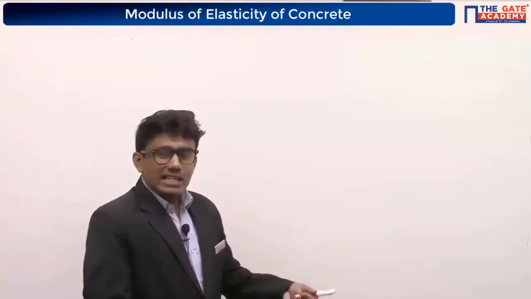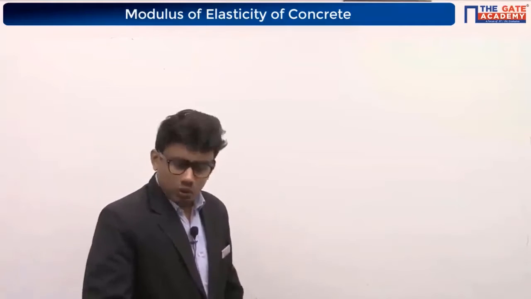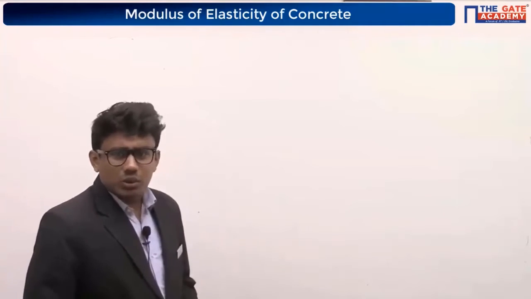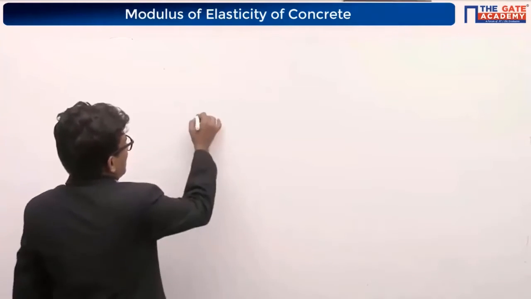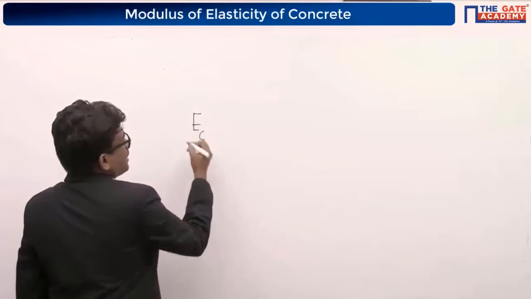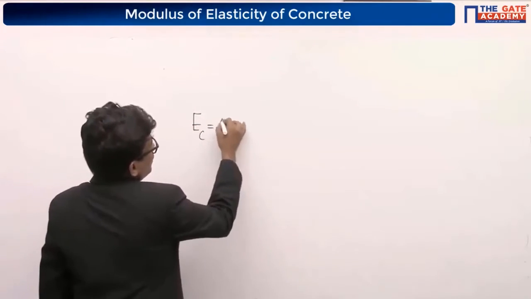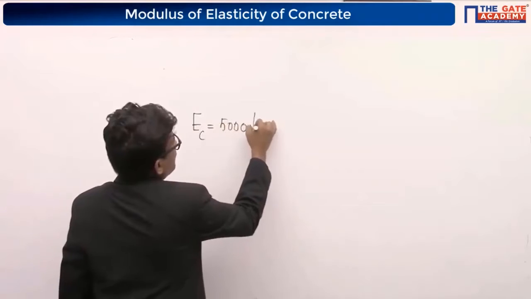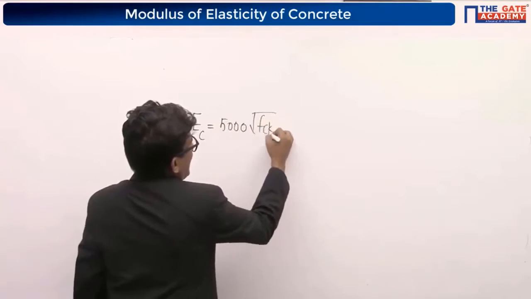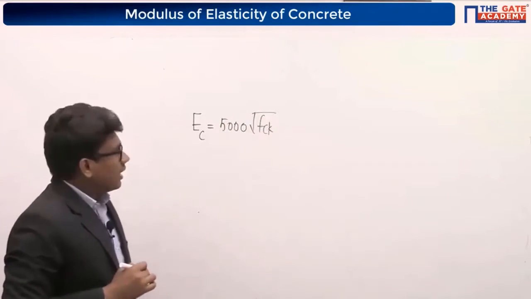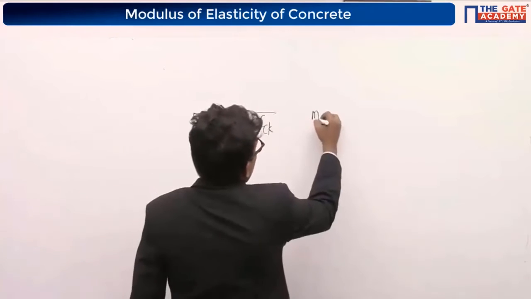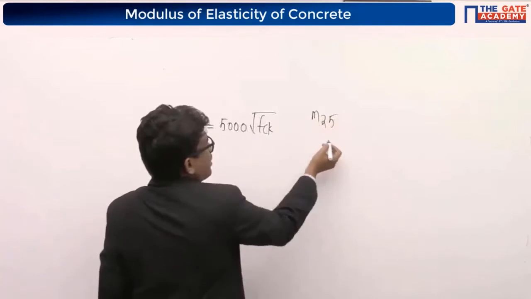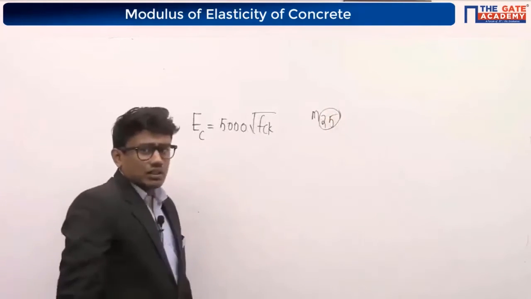So as the age of concrete is not mentioned, we can go with the short-term modulus of elasticity, that is our static modulus Ec, which is given by the equation 5000 root fck, where fck is the characteristic compressive strength of the concrete. Here the grade of concrete given is M25, where M is the mix and 25 is the characteristic compressive strength of the concrete.